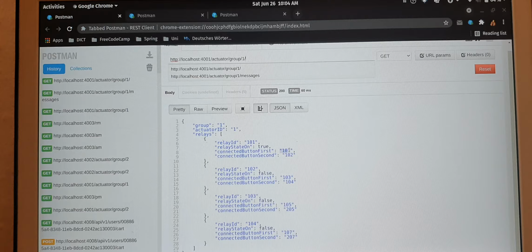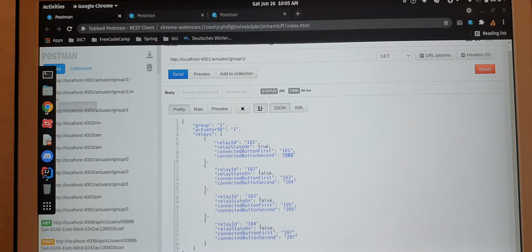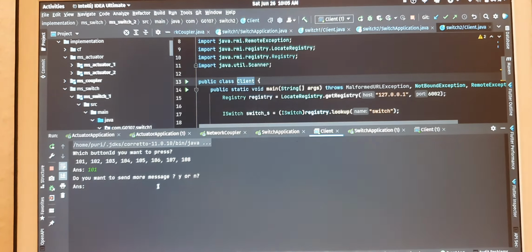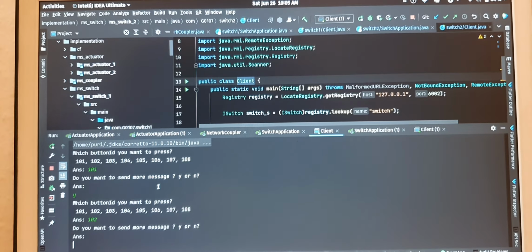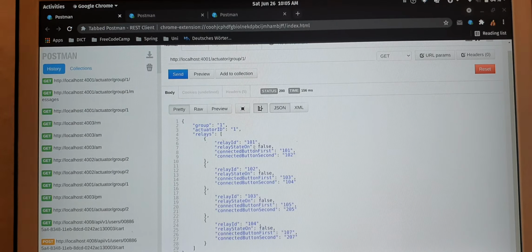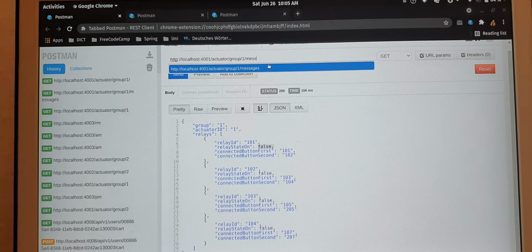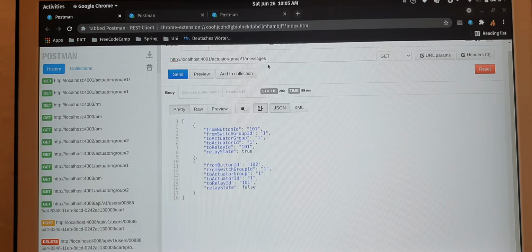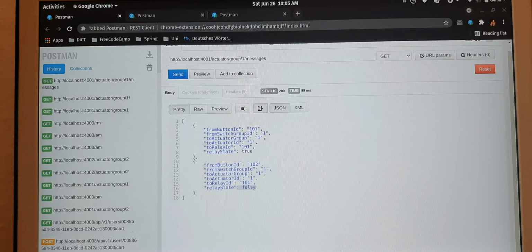So this is connected with 100 and 102. So 102 has to send false. Let's try that. 102. So this sends false. Here you can see it is false. If we see the messages, you can see this sent a message as false. So these are the messages which will arrive here.